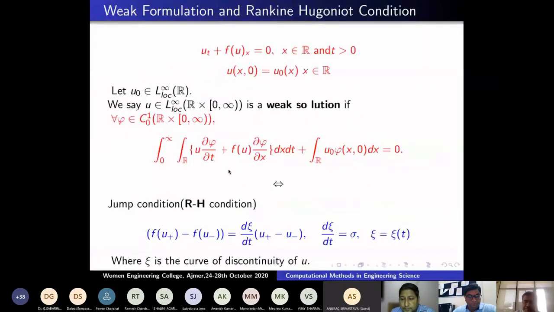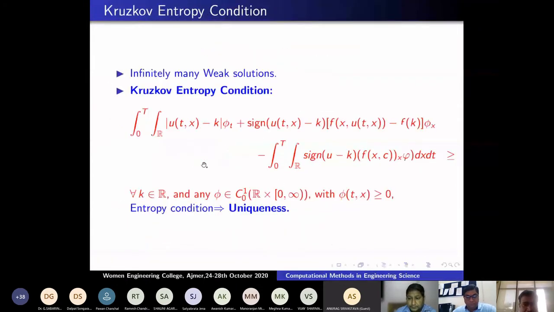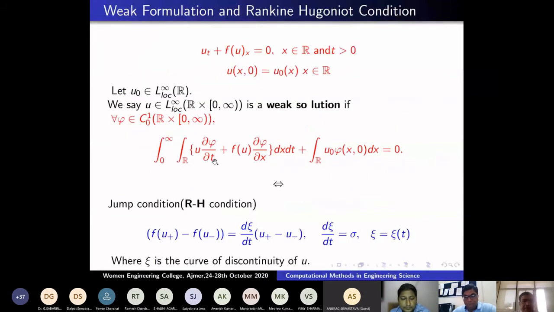By integration by parts, the equation looks like this. Now there is no derivative on u, only an integral of u. By Lebesgue theory, bounded measurable functions are enough for us. This is equivalent to saying something across a curve of discontinuity. Suppose the solution is discontinuous.